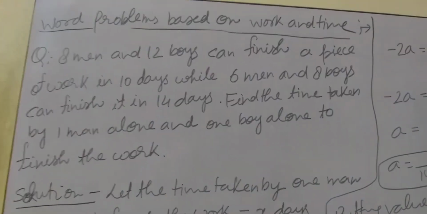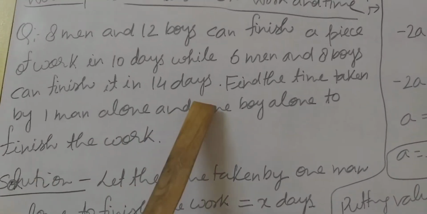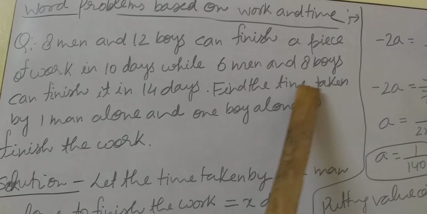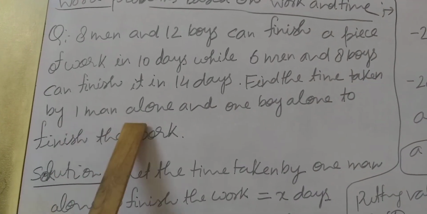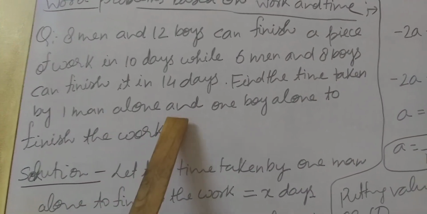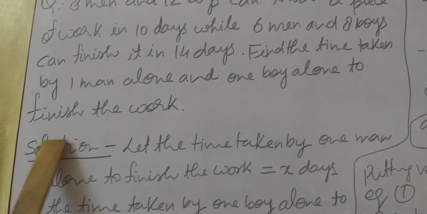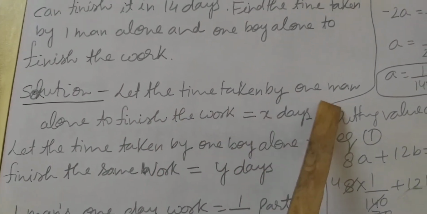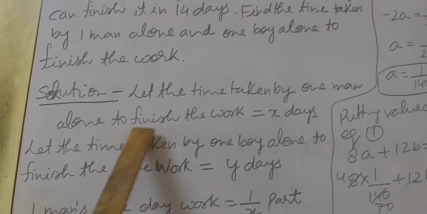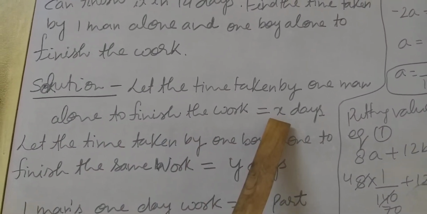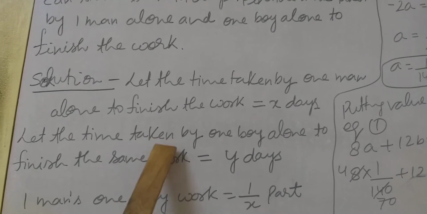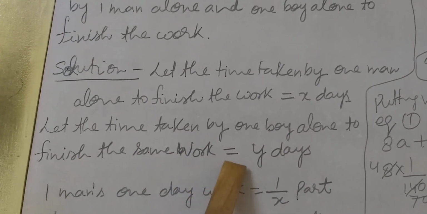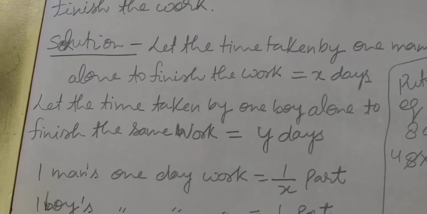Okay, students. So the last line you can see is written there. Find the time taken by one man alone and one boy alone to finish the work. So let the time taken by one man alone to finish the work equal x days. Let the time taken by one boy alone to finish the same work equal y days.